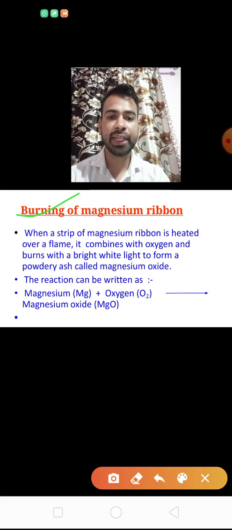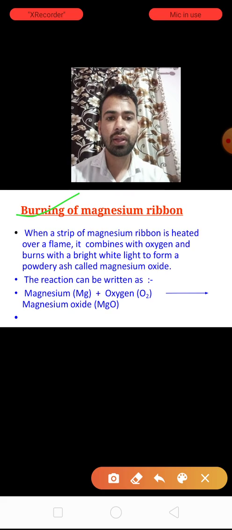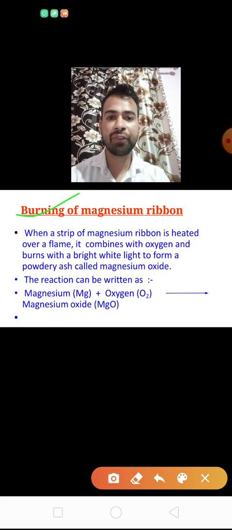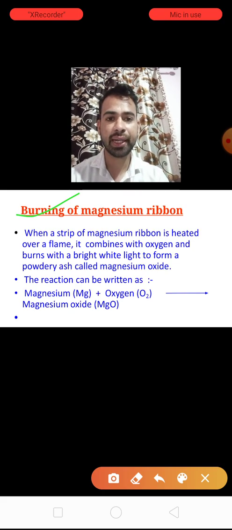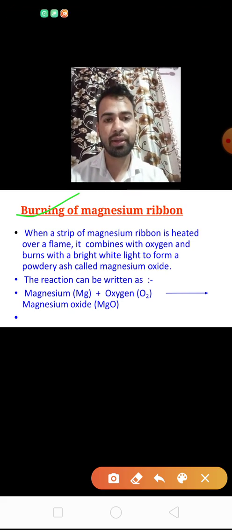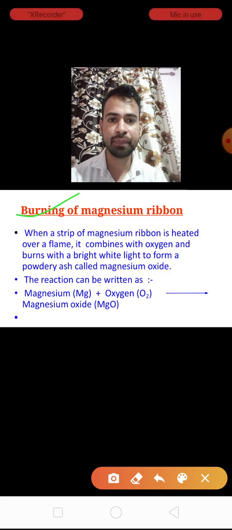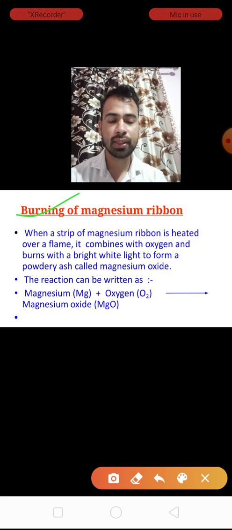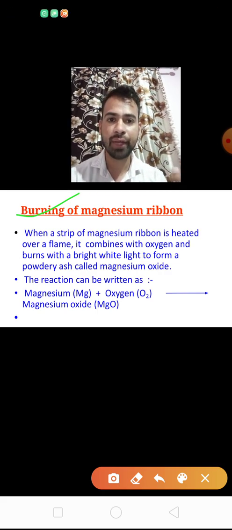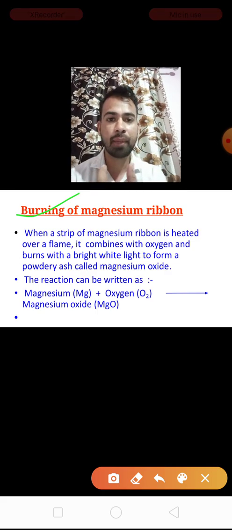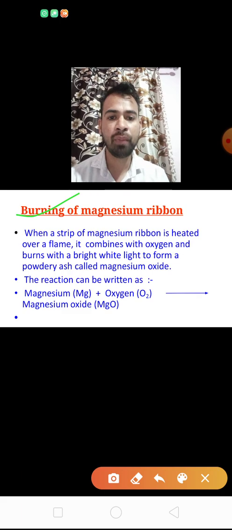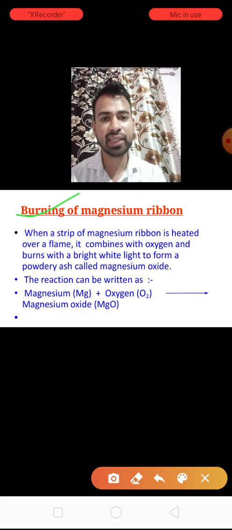When magnesium burns, it combines with oxygen and forms magnesium oxide. When the ribbon burns, the oxygen present in the air and the magnesium combine together and form magnesium oxide.